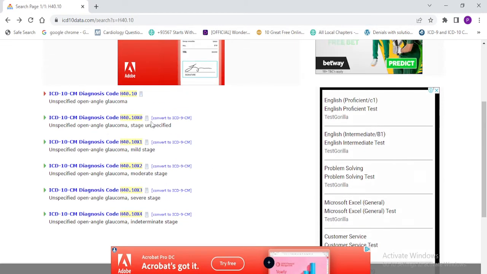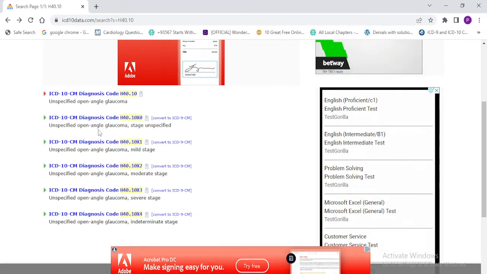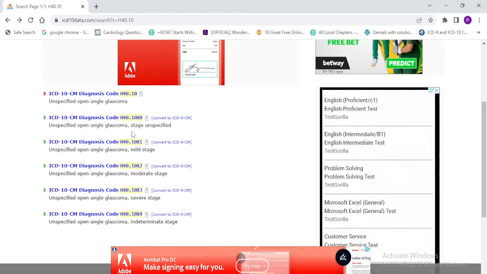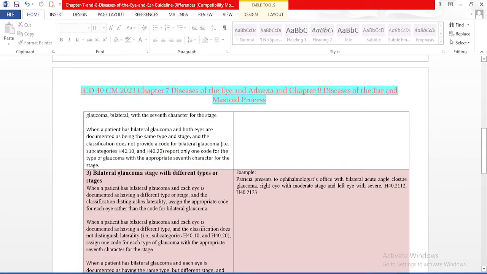If you check the H40.10 series, the classification does not provide the laterality of the eye. So what happens here? We will code only the type of glaucoma as well as the stage. We will not code the laterality of the eye. So overall, using this guideline, we will code only one code for the glaucoma.